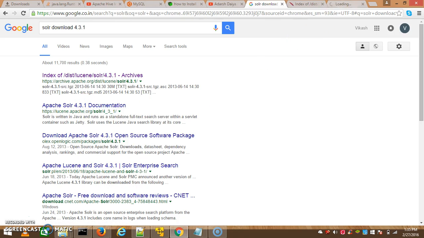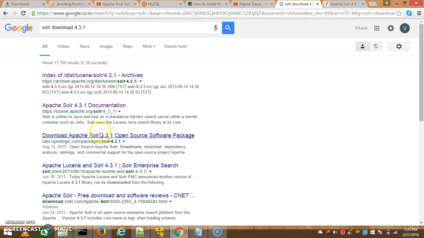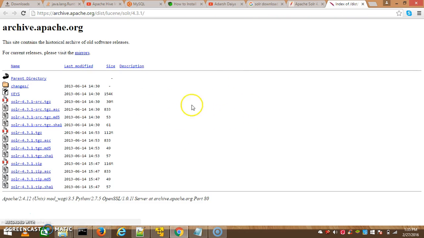This is the official Solr installation here. You have to download Solr here. This document is good. Here you just have to download any tar file or zip file.